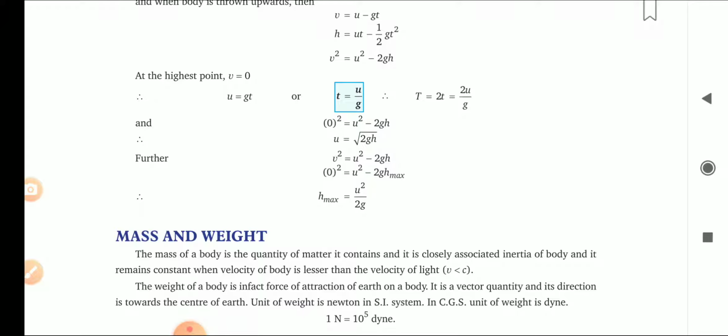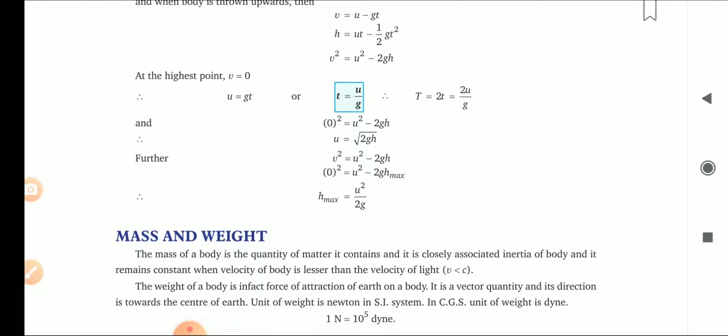Once you try it, you will get all these three equations. We got the time period 2u upon g, the initial velocity with which the body is projected upwards, under root 2gh, and the maximum height, u square upon 2g. We just substituted v equals 0, that is, final velocity equals 0.